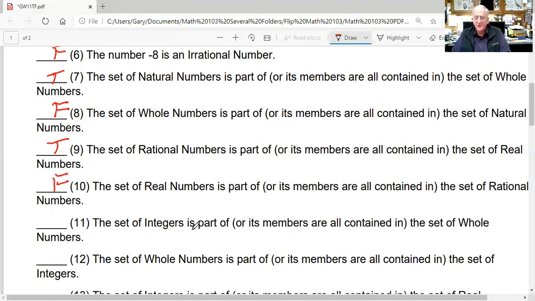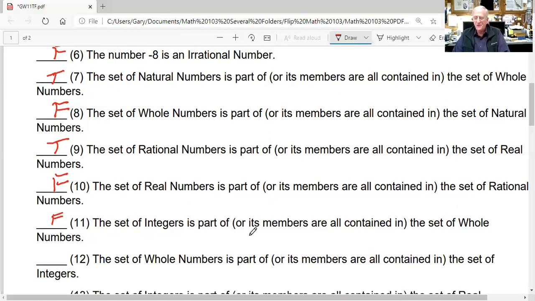The set of integers is part of, or its members are all contained in, the set of whole numbers. Well, half of the integers are whole numbers, starting from 0 and going to infinity in a positive direction. But the negative ones are not whole numbers, okay? Therefore, this is a false statement.